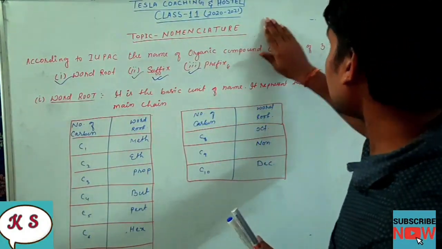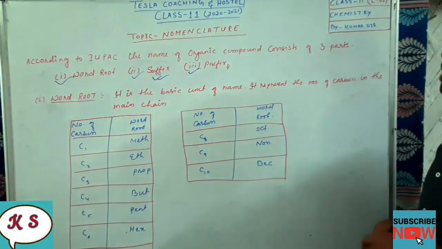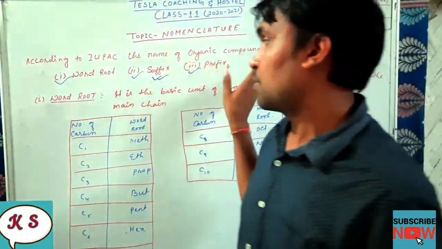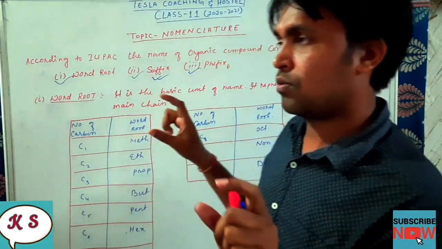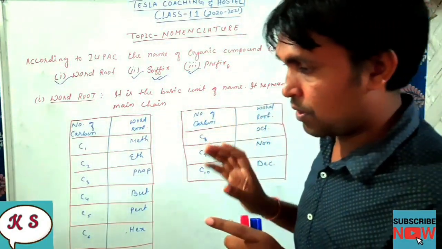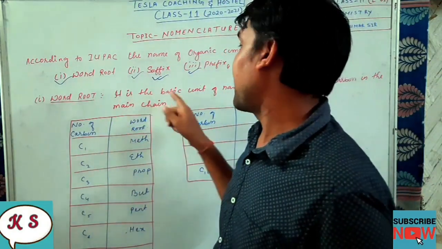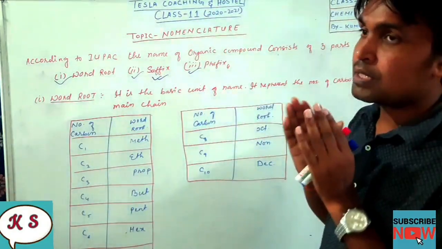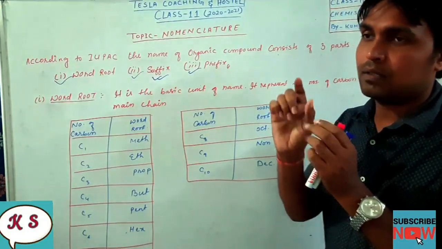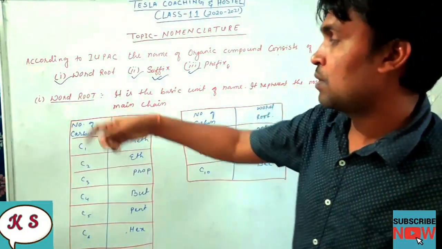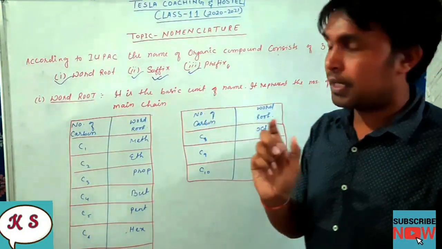Dear students, now we will discuss word root, one by one all three, and then I will teach you how to write the names. Some basics: word root is the basic unit of the name, the basic thing about the name.